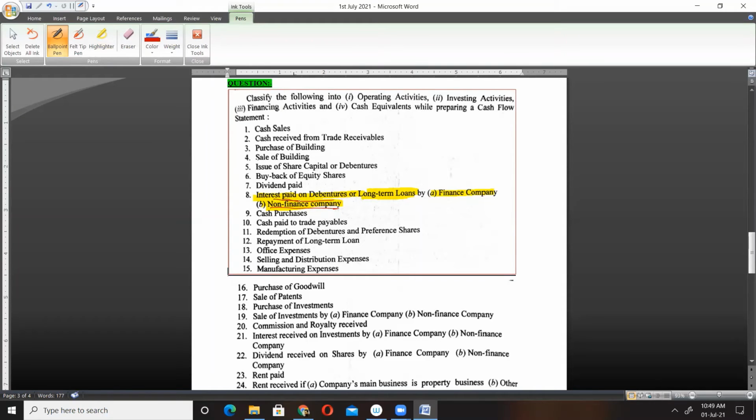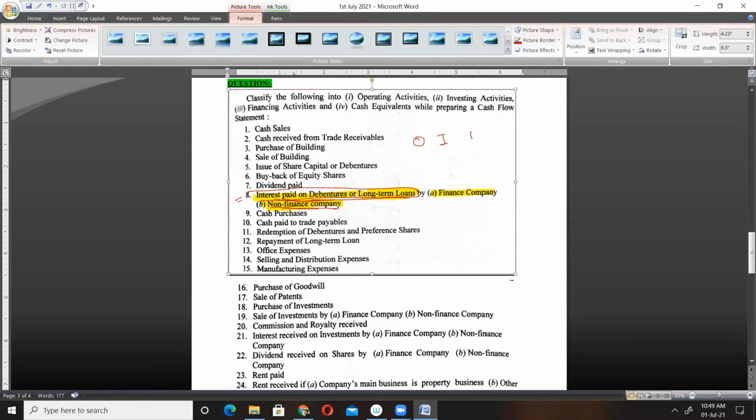See, interest paid on debentures or long-term loans. For a non-finance company, this will be classified as operating, investing, or financing? First of all, think about a non-finance company, then you go for a finance company.